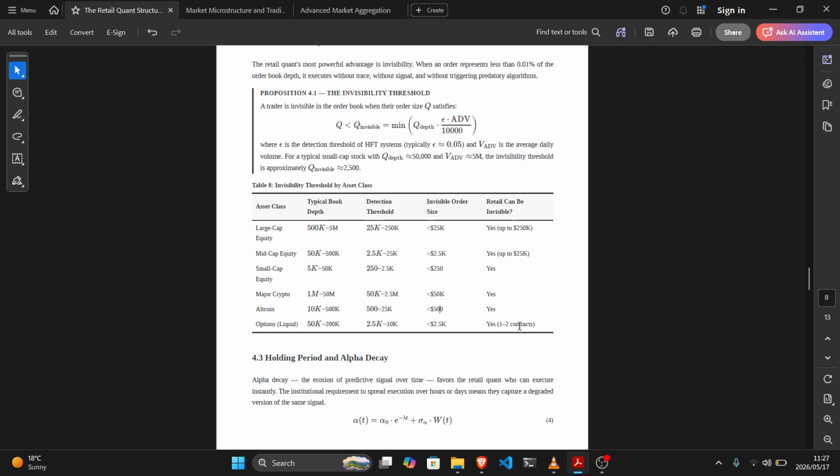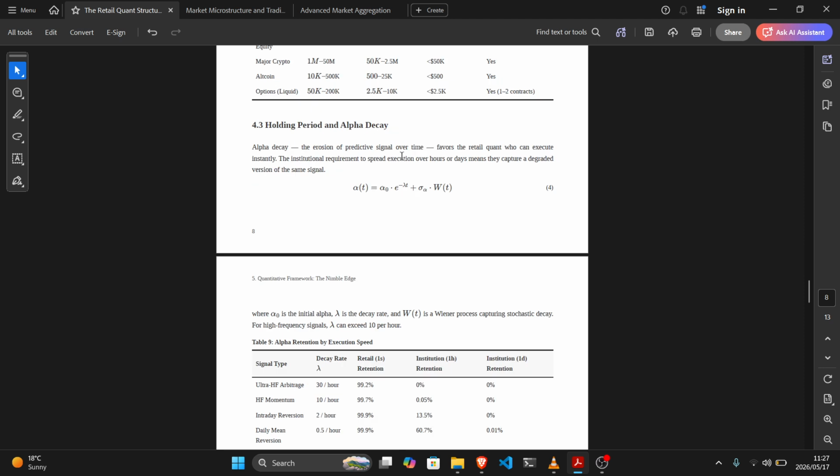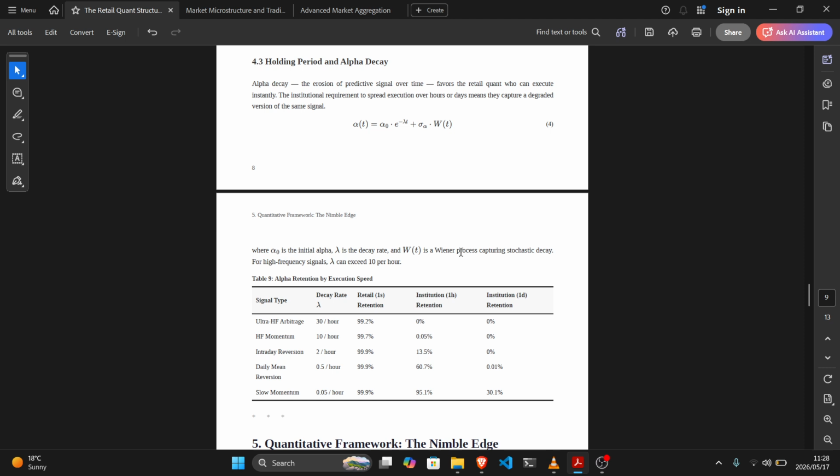4.3 Holding period and alpha decay. Alpha decay, the erosion of predictive signal over time, favors the retail quant who can execute instantly. The institutional requirement to spread execution over hours or days means they capture a degraded version of the same signal. Alpha of t equals alpha sub 0 times e to the negative lambda times t plus sigma sub alpha times W of t, where alpha sub 0 is the initial alpha, lambda is the decay rate, and W of t is the Wiener process capturing stochastic decay. For high-frequency signals, lambda can exceed 10 per hour.